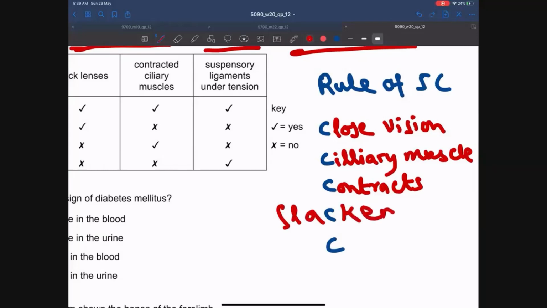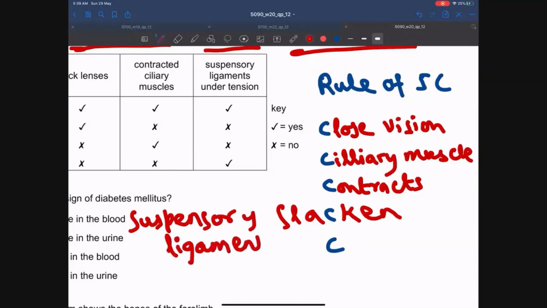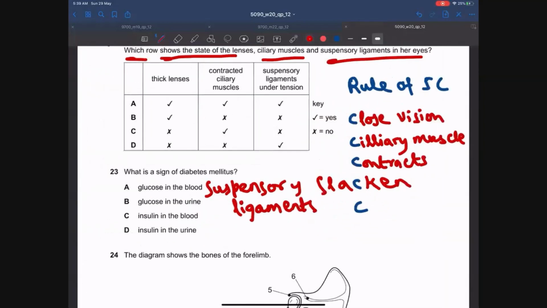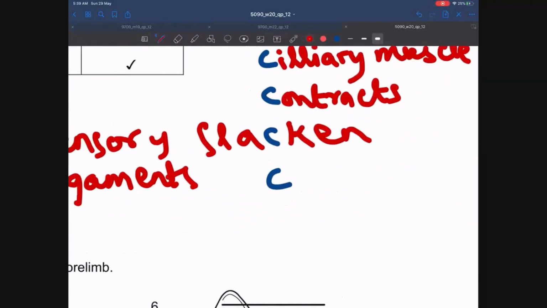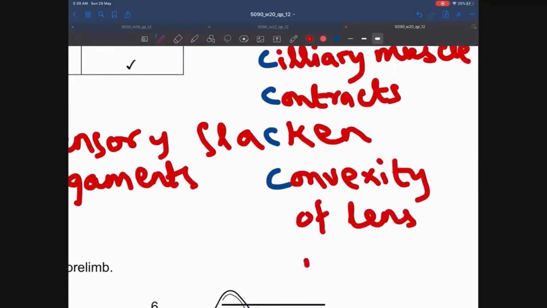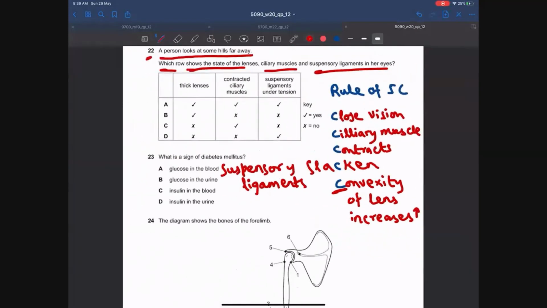The suspensory ligaments become slack. They are not under tension. They are not taut. They become slack, and the convexity of the lens increases. Or we can say more convex. C for more convex. That means the lens becomes thicker.